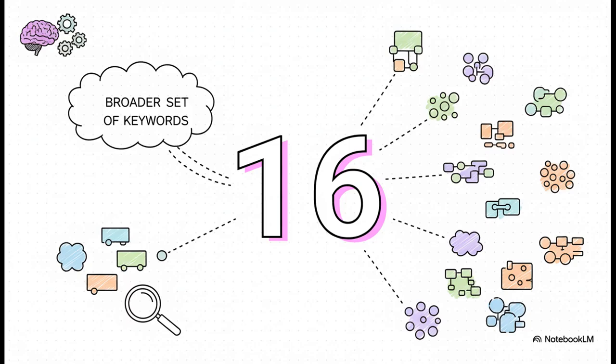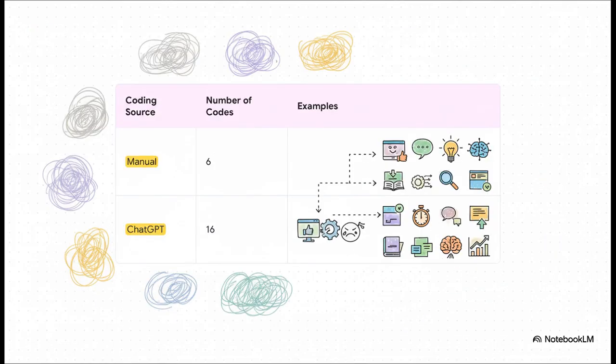And that broader, richer set of keywords allowed the AI to identify a much more detailed set of initial codes. It came up with 16 distinct codes. That gives the researcher so much more granularity to work with in the next step. This table really shows you the result of that granularity. So the manual analysis produced 6 codes. They're powerful, but they're a little abstract. In contrast, the AI's 16 codes are way more specific, pointing to concrete issues like user interface satisfaction and technical frustrations. These are things you can actually act on.